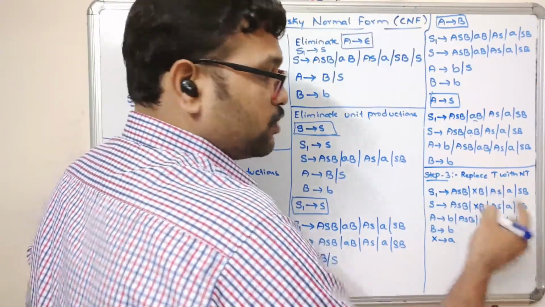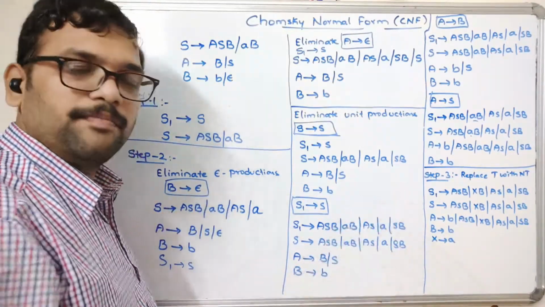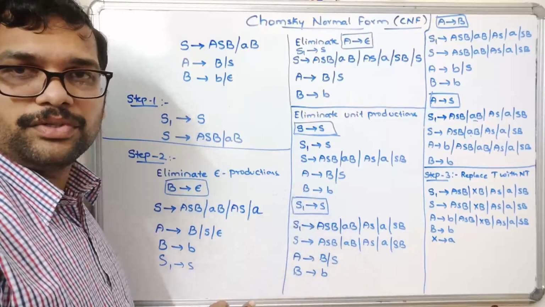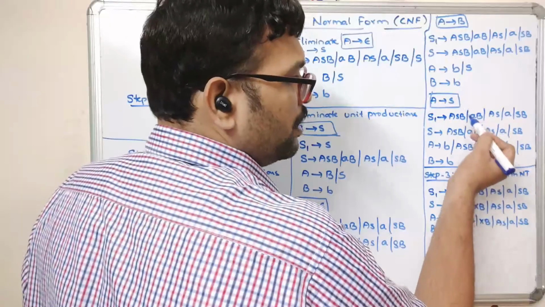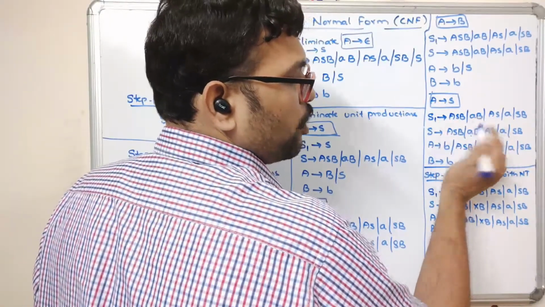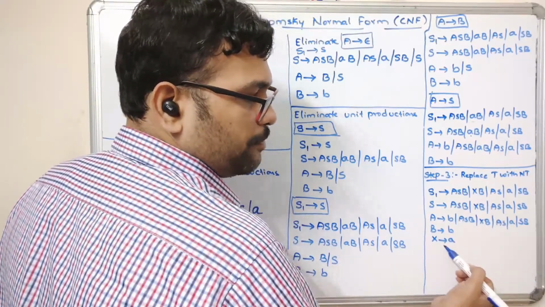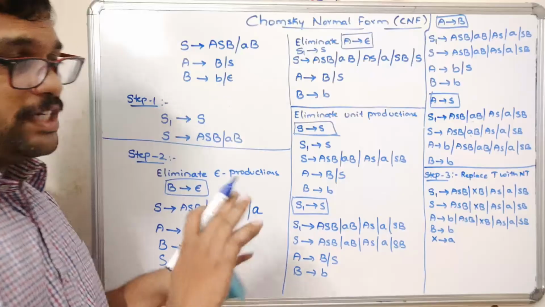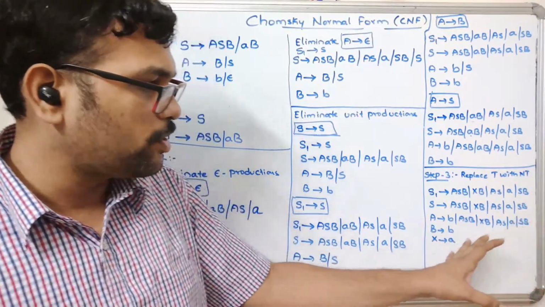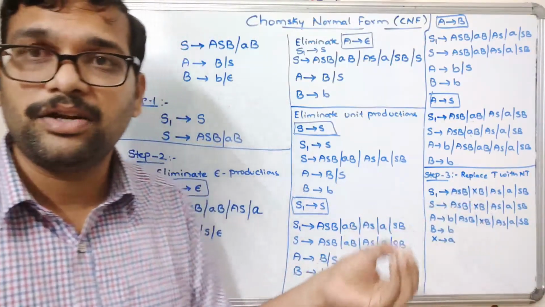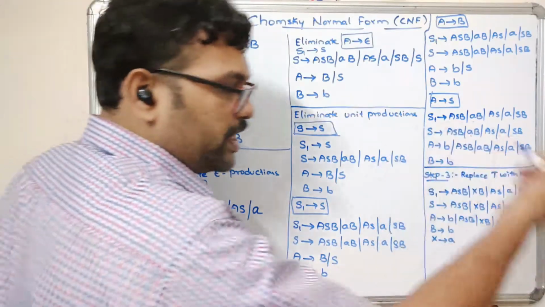S1 tends to A is already in CNF. Don't modify the productions which already satisfy the CNF rules. Here S1 tends to A is already in CNF, so don't change it. Here it violates the rule, A B, that means a combination of terminal and non-terminal. So just replace the terminals with a non-terminal by creating a new production. Now you can observe that step 3 is completed. There is no production whose right hand side has a combination of terminals and non-terminals. Now we need to go with step 4.